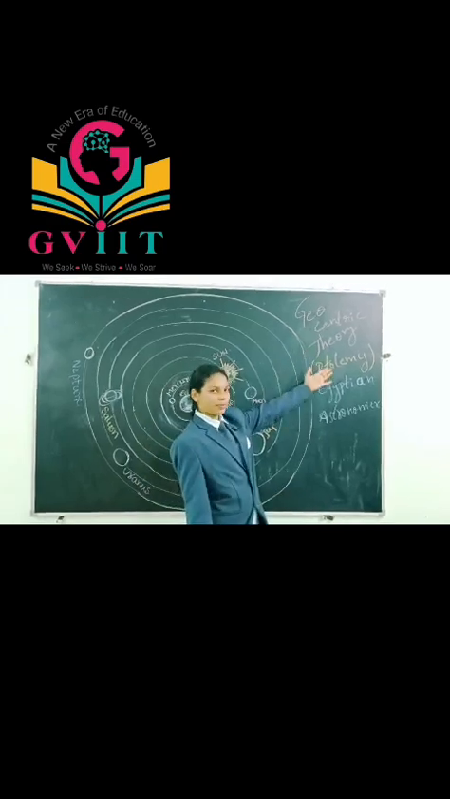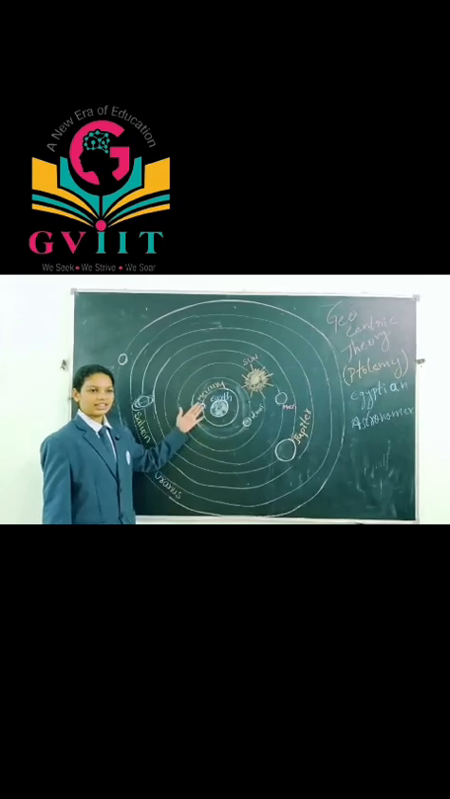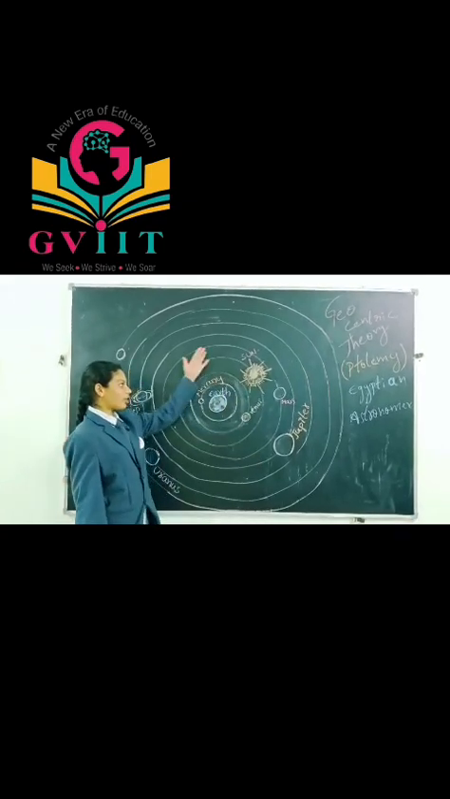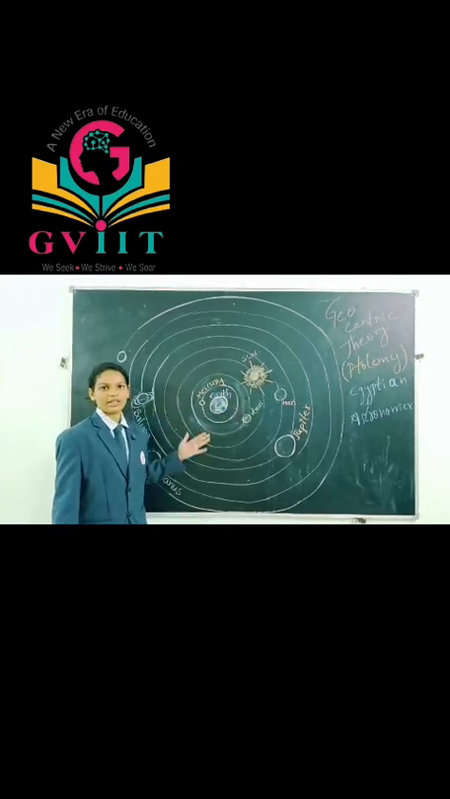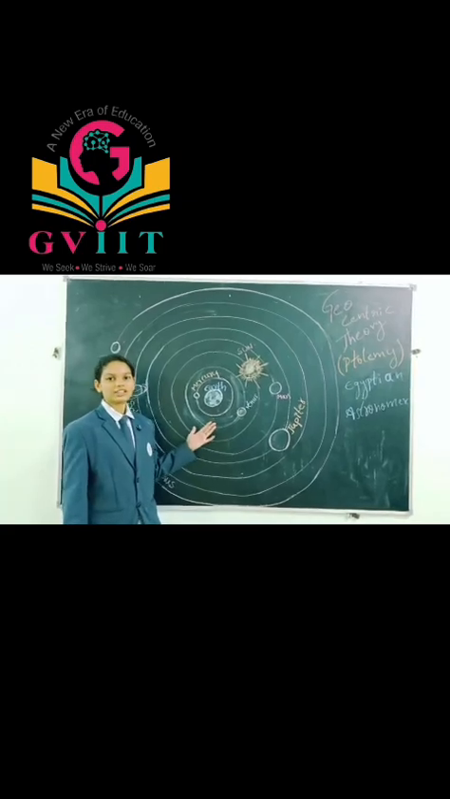Geocentric theory. This theory was proposed by Ptolemy. He was an Egyptian astronomer. According to this theory, the Earth is in the center of the solar system. The Sun and other celestial bodies like planets revolve around it. This theory believed that the Earth is in the center of the universe. This is called geocentric theory.